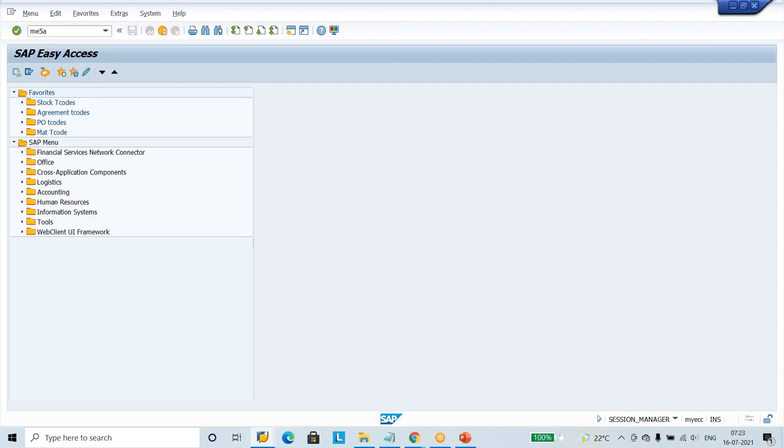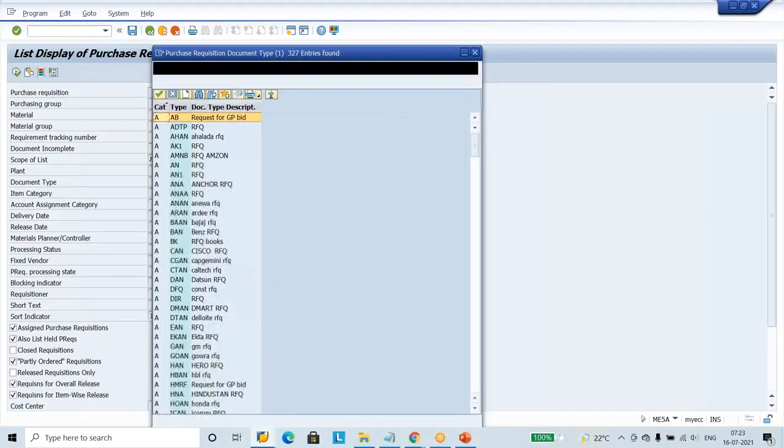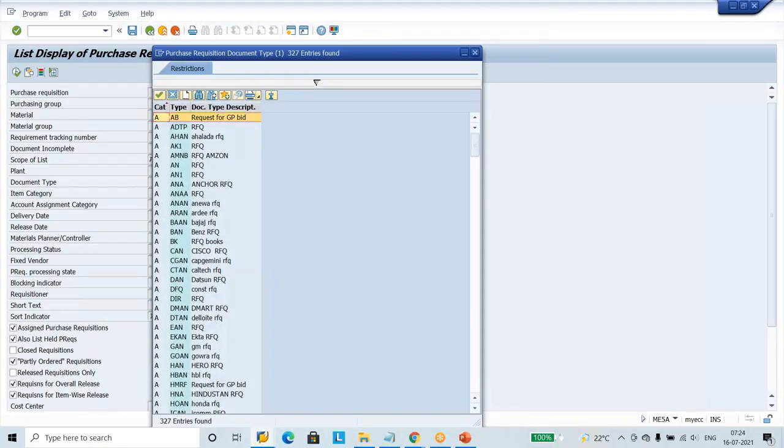Type T code ME5A. Then the system says, as we said earlier, never ever execute an empty screen by clicking the execute button. So at least enter the document type. Assume that I don't know what document type I created. Just ask SAP with the drop down symbol. The system will show so many document types.